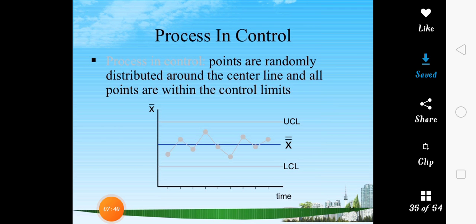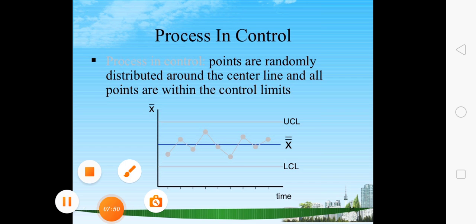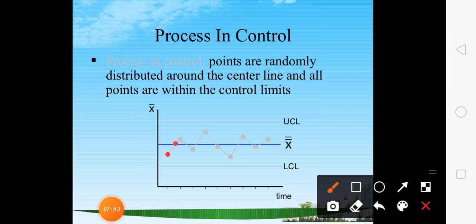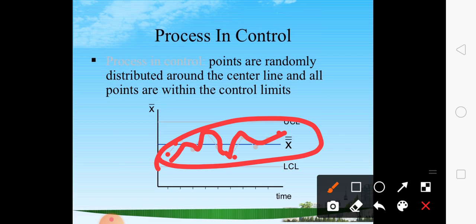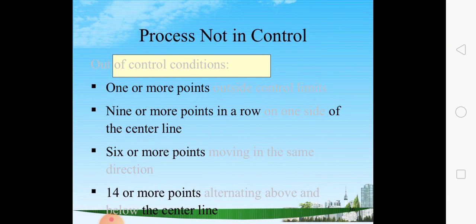When can we say the process is under control? In a process in control, points are randomly distributed around the center line and all points are within the control limits. Here we can see the points are marked like this, around the center line, and we can join that graph easily. These are points within the control limits. Next, process not in control.